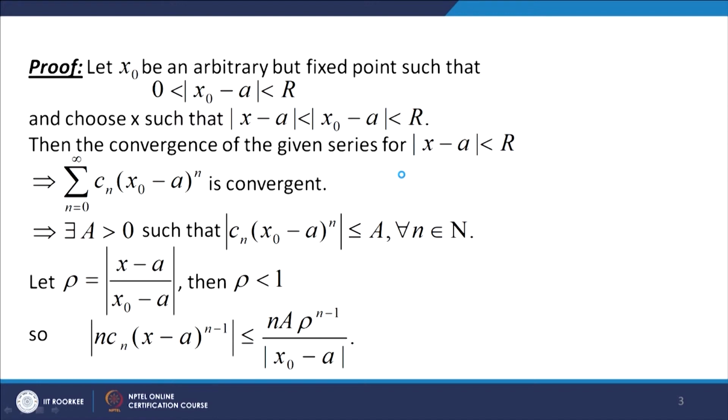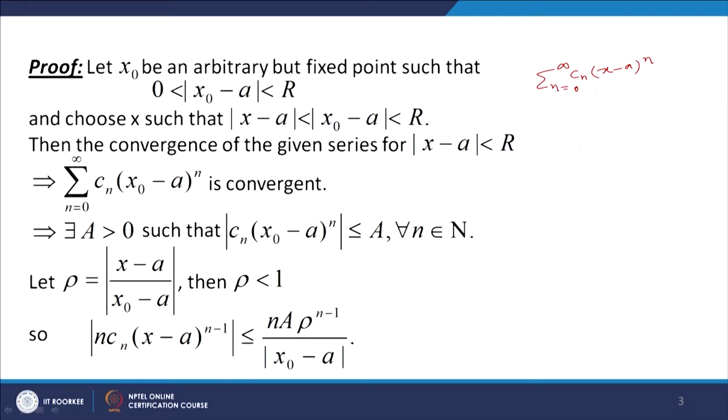Now the series sigma n equal to 0 to infinity Cn (x minus a) raised to the power n converges for mod of x minus a less than r, because we have assumed that this series has radius of convergence r.